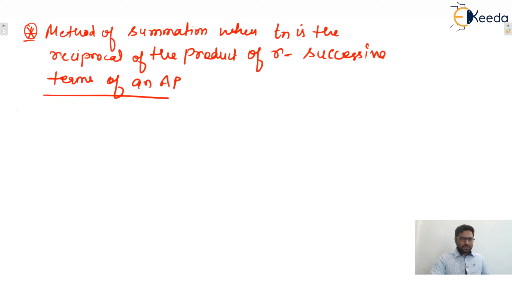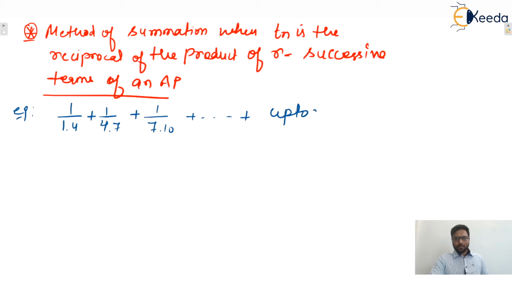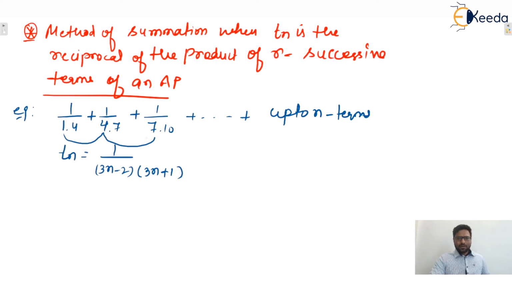So here, let's consider one example. Let's say one example is given: 1 upon 1 into 4 plus 1 upon 4 into 7 plus 1 upon 7 into 10, and let's say these are n number of terms. So what will be the nth term Tn? We can say that this is 1 upon 3n minus 2 into 3n plus 1. Apply the nth term formula in the first AP as well as in the second AP, so that will be the product.